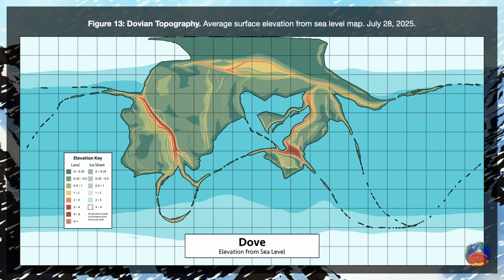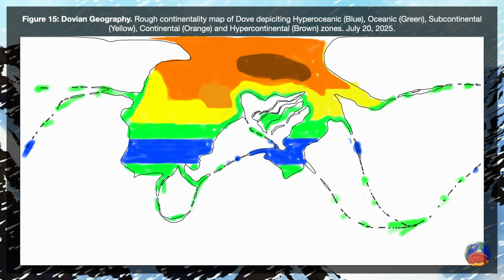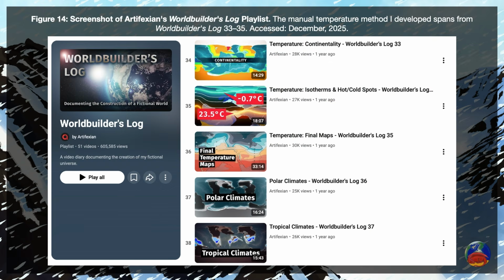I added those later once I'd done my first pass of temperature mapping. Once I was happy with my land masses, I quickly mapped out the continentality, which I did here on Procreate on an iPad. This is the first step of the manual temperature mapping method that I developed for Artifexian's Worldbuilder's Log. The temperature guide spans episodes 33 to 35.